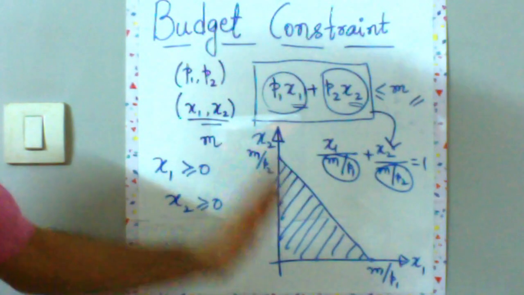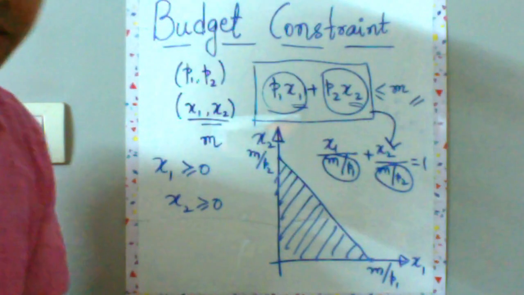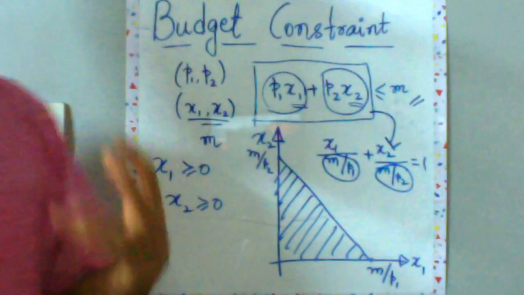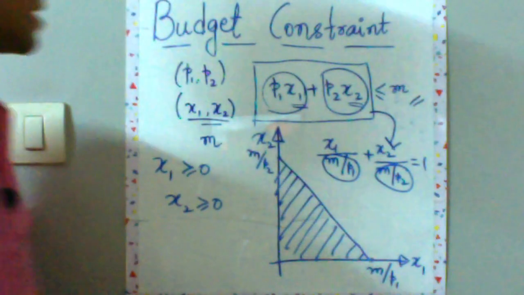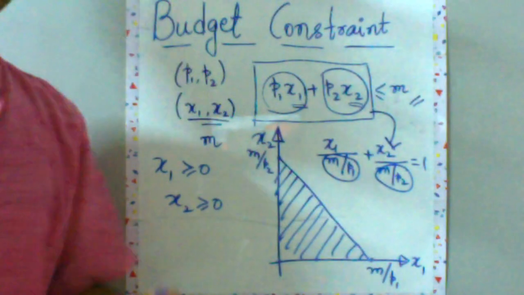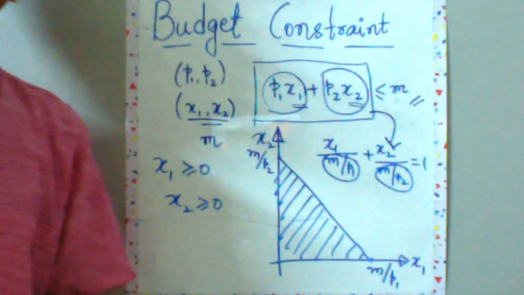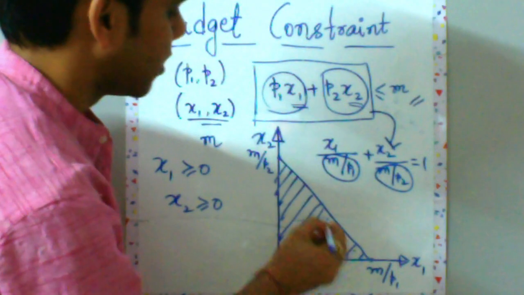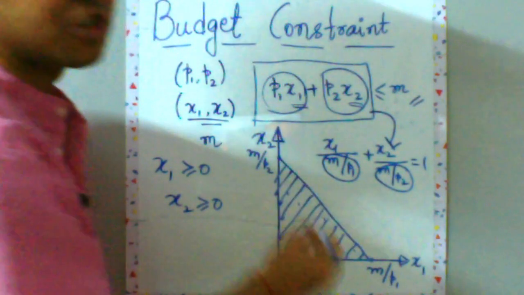That is why we'll only consider the first quadrant. So this shaded region becomes your budget set. This is the set from which you can buy, and this budget set is giving you the idea of budget constraint as well, that you can only choose consumption bundles from this shaded region.